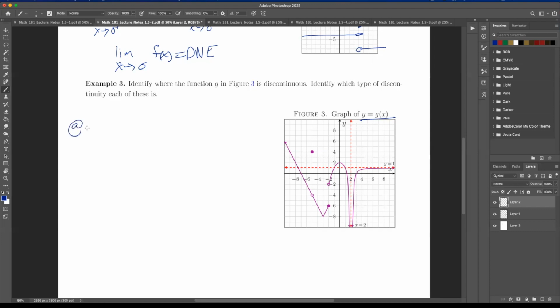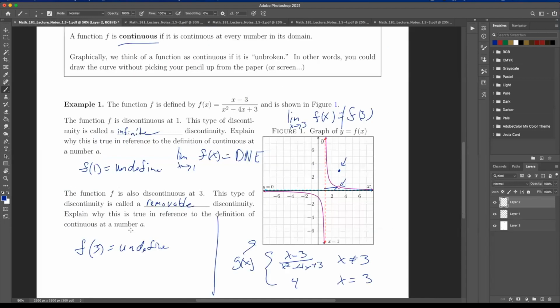So here at -5, let's just do this in order. At -5, what type of discontinuity is this? And then we'll do -2 and then 2. So this one is removable. I'm glad we went over this. For removable, the limit exists, right?